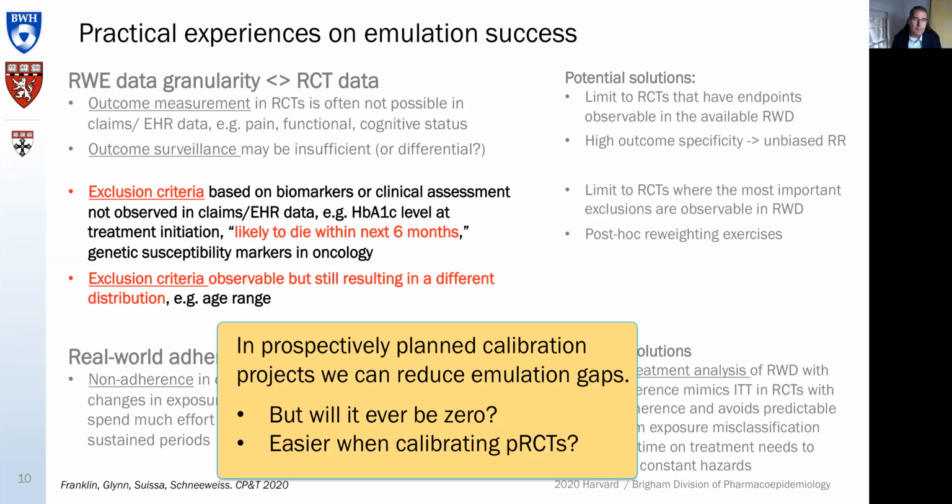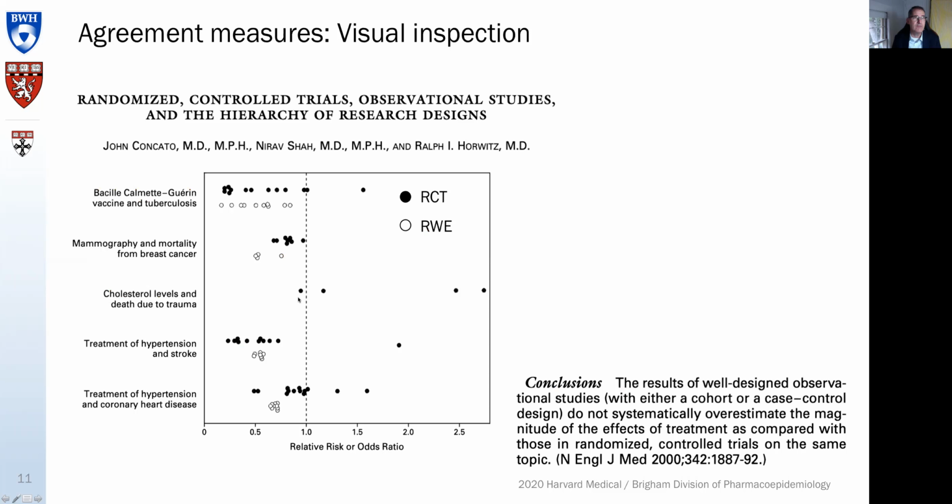In prospectively planned calibration projects like RCT-DUPLICATE and others, we can reduce the emulation gaps, for sure. We work hard to reduce the emulation gaps, but will it ever be zero? Probably not. It might be easier to calibrate pragmatic randomized controlled trials. There are not many out there. Most of the trials are highly controlled, and the emulation is therefore often more difficult.